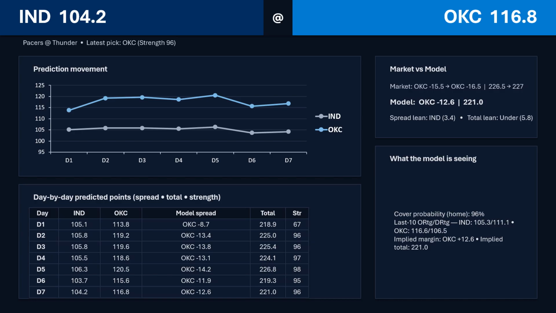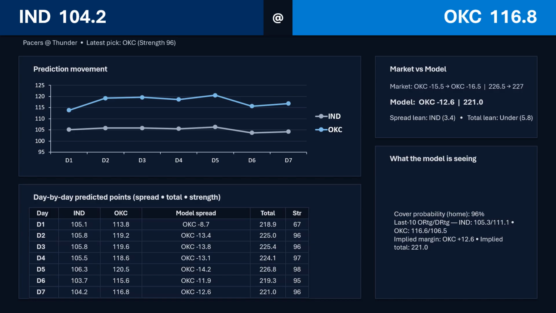I could see the under happening as long as OKC builds a big enough lead early and then just kind of coasts on the game. If it stays competitive at all, then I think it's a good chance to go over because OKC, they're going to score, and I expect them to pull away at some point during the game. So I think I would lean on OKC on an adjusted spread if you can find a decent line, especially if you can get it in single digits. That should be pretty easy, I would think, with the injuries Indiana has.